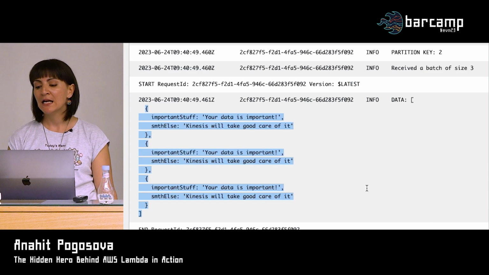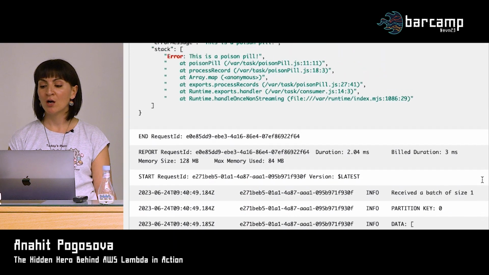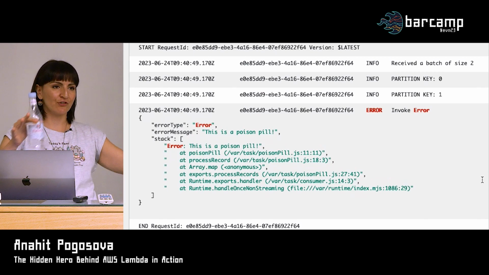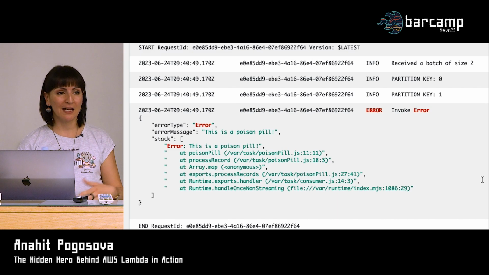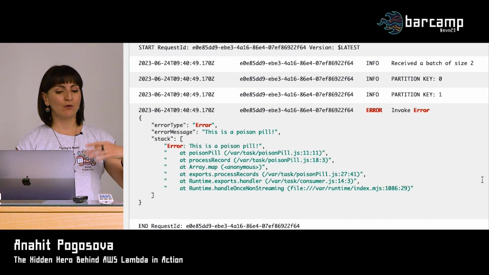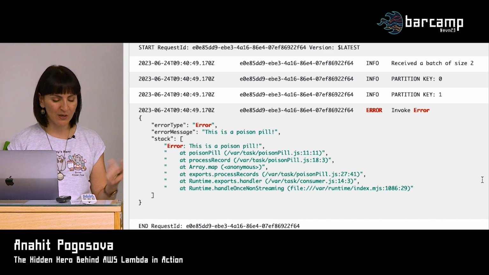It's pretty useful, but you can see here that record 0 or partition key 0 was processed multiple times because we split the batch and then we try again. So you might end up reprocessing some of the records many times again with this batch bisecting, but at least you have much better chance to end up processing all the remaining records at least once.